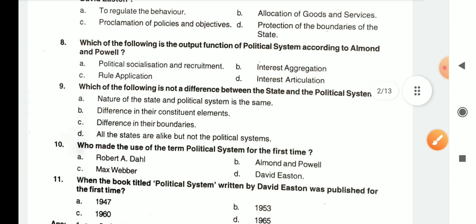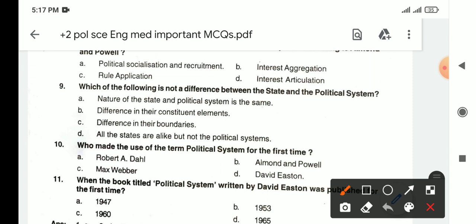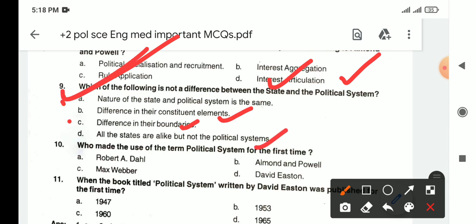Which of the following is not a difference between the state and the political system? Difference, keep in mind, state or political system are difference. Nature of state and political system is the same. No, this is not true. Difference in their constitutional elements, yes, ये सही है. Difference in their boundaries, yes, yes, yes. All the states are alike, but not political system, yes, ये भी true है. So our answer is A.